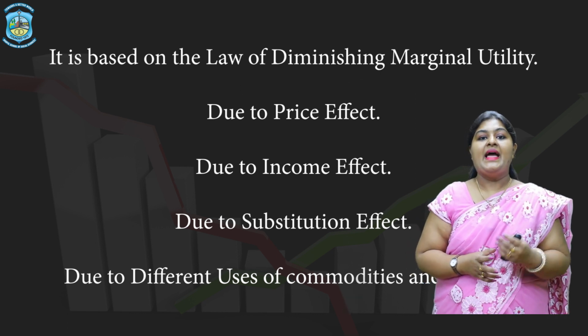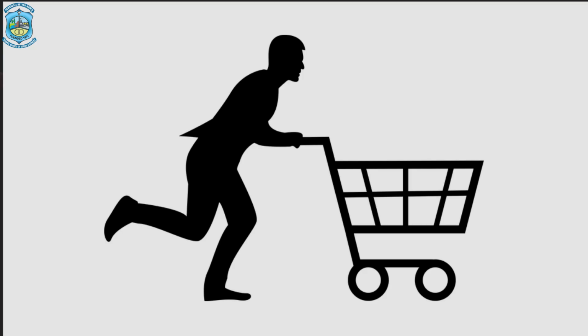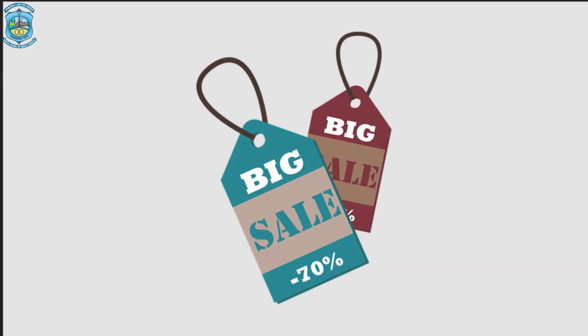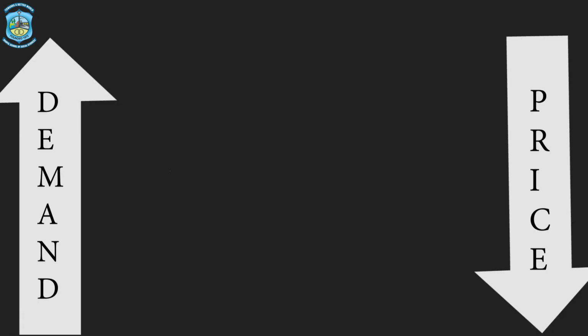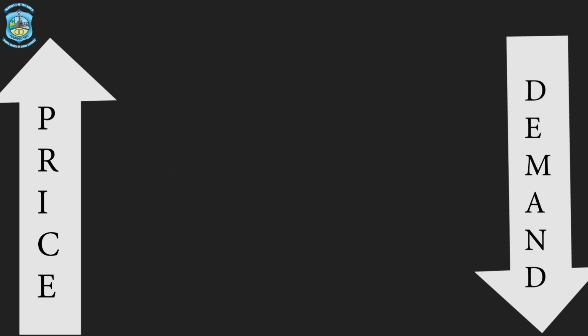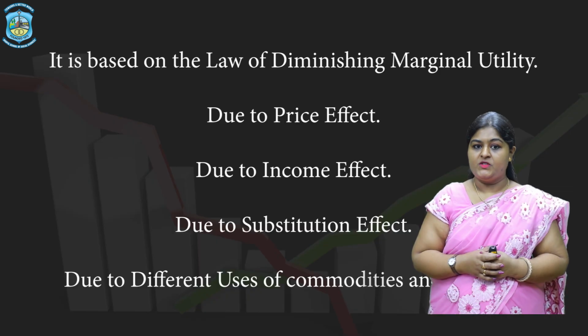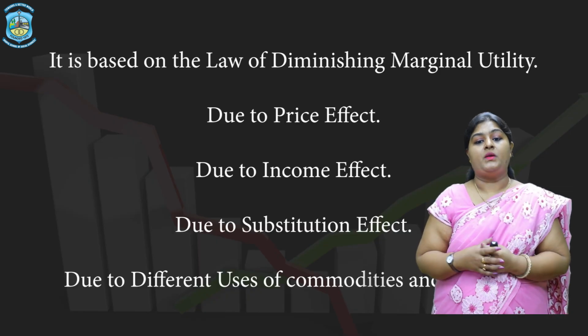Number 2, every commodity has certain consumers, but when the price falls, many consumers start consuming the commodity. As a result, the demand increases, and on the contrary, with the increase in the prices, many consumers will either reduce or stop its consumption. Because of this, the demand will fall.